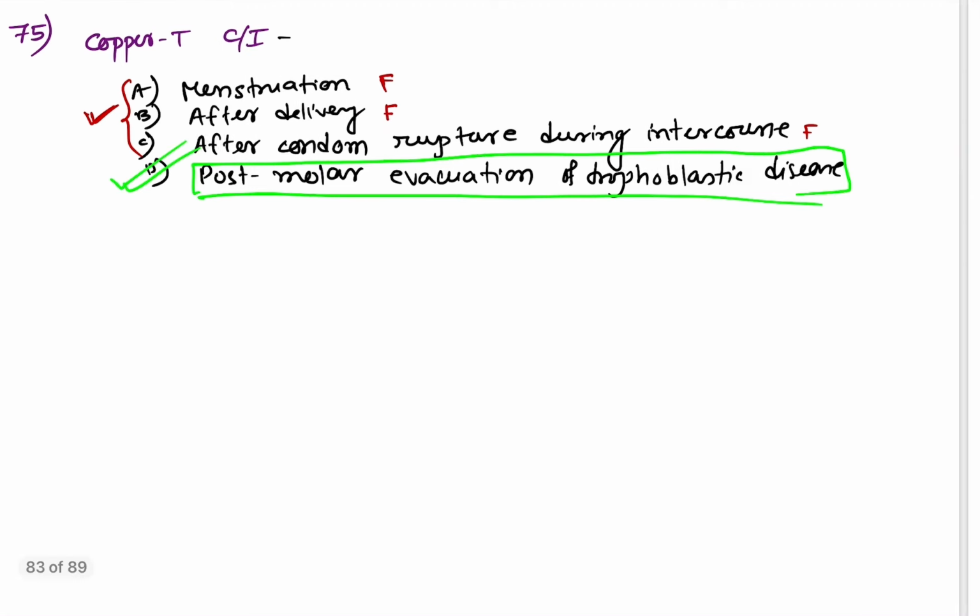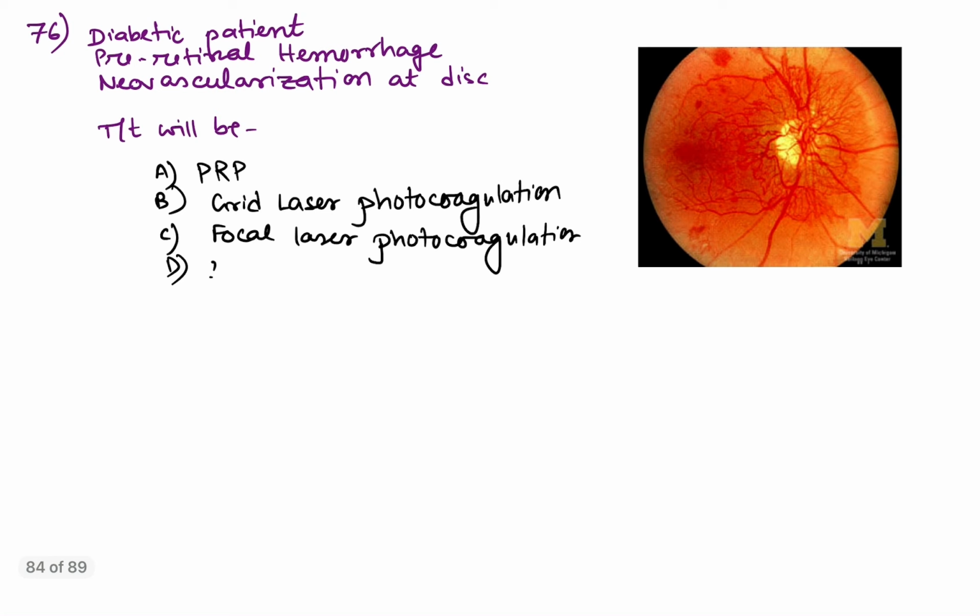Okay. Coming to question number 76, diabetic patient with preretinal hemorrhage and neovascularization of disc. So this is definitely proliferative diabetic retinopathy. As you know, there are 2 types of diabetic retinopathy, proliferative and non-proliferative.